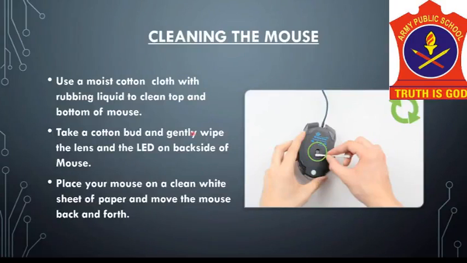Now for cleaning the mouse, use a moist cotton cloth with rubbing liquid to clean the top and bottom of the mouse. And you can take a cotton bud and wipe the lens and LED on the back side of the mouse. Another trick is you can place the mouse on a white sheet of paper, and then move the mouse back and forth, and the dirt which is inside the mouse will be removed.